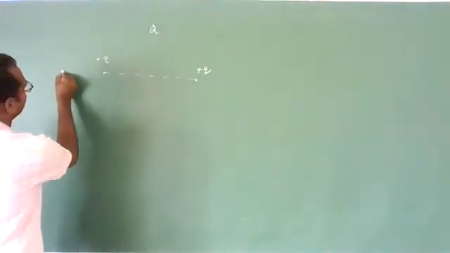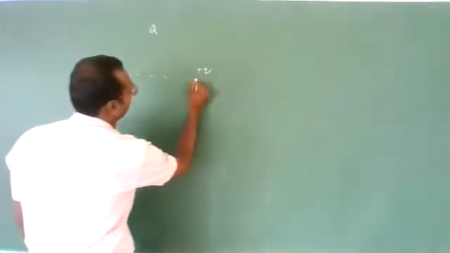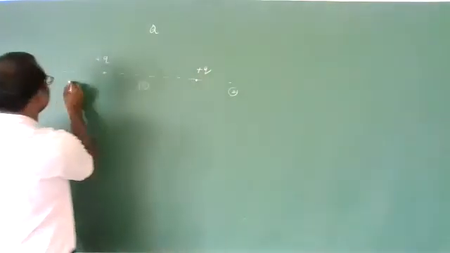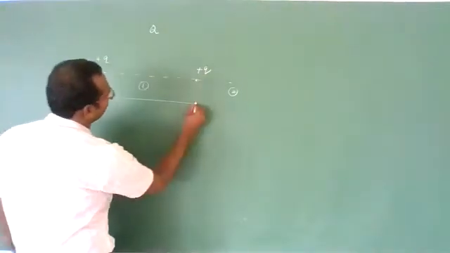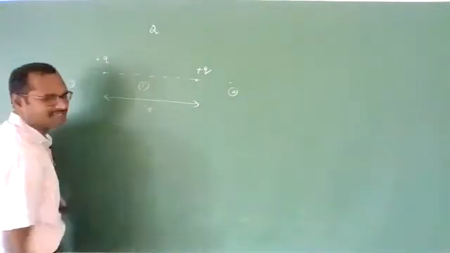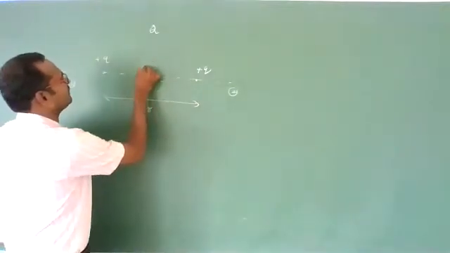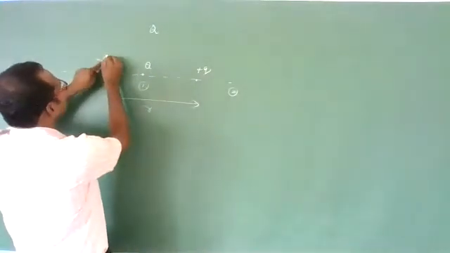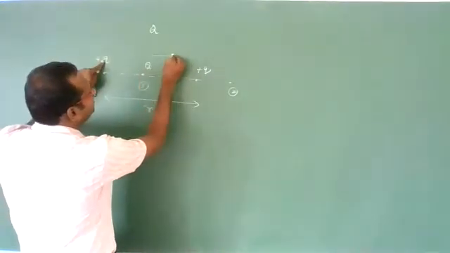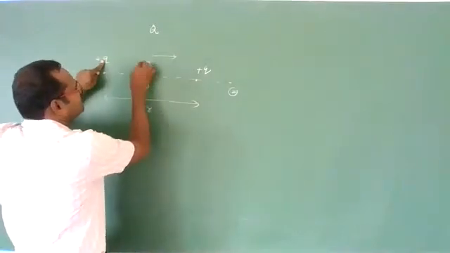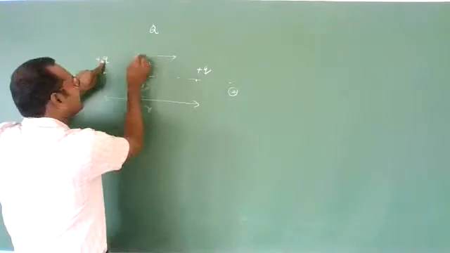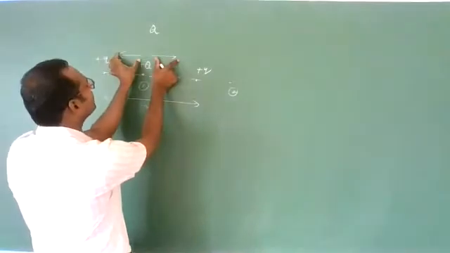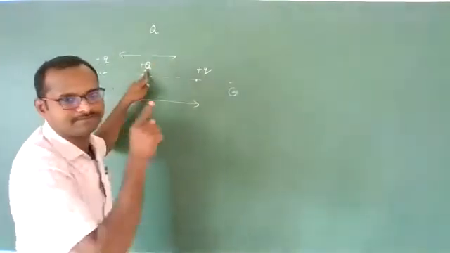So this is the line joining their centers. Now one position, second position, third position. Let us imagine the distance between these two is R. If we keep capital Q here, is it in equilibrium? Let us check. Due to this charge, a force will be there in this direction, a repulsive force, because it is also positive. And due to this charge, again a repulsive force will be there in this direction. Yes, there may be a chance that these two forces are equal, so this may be in equilibrium.